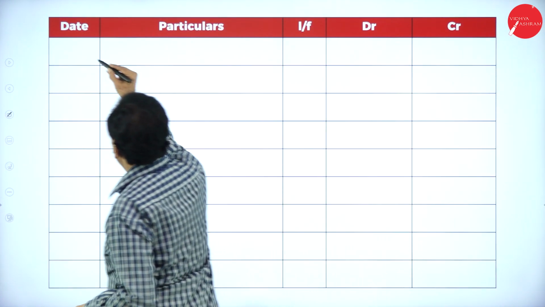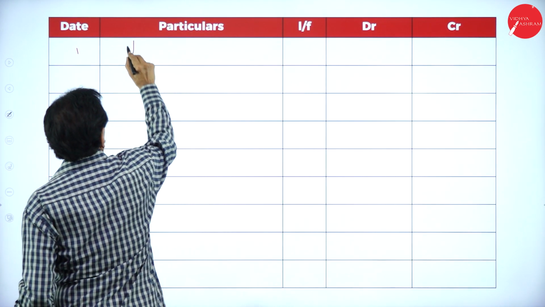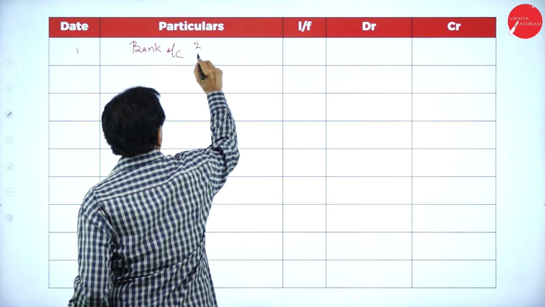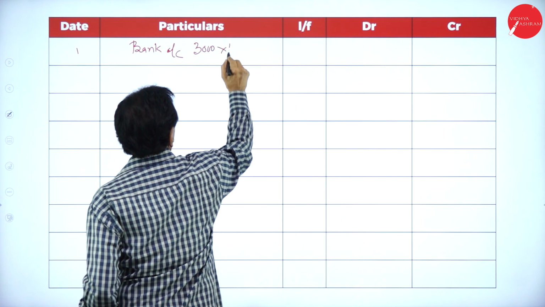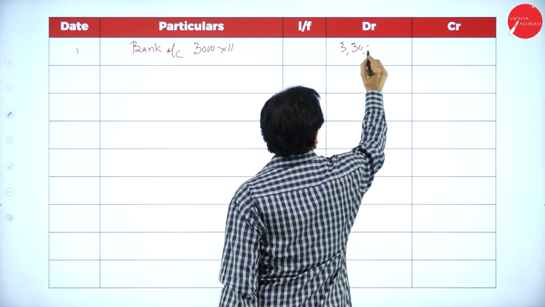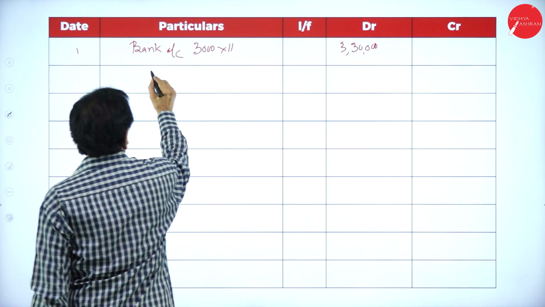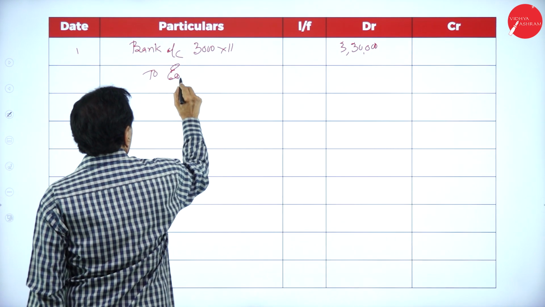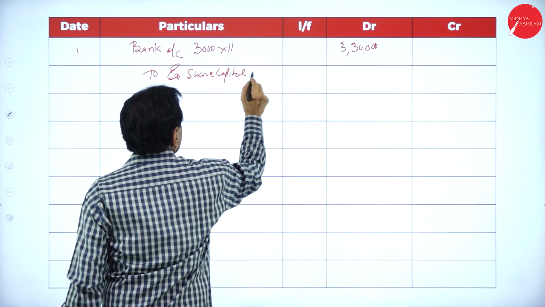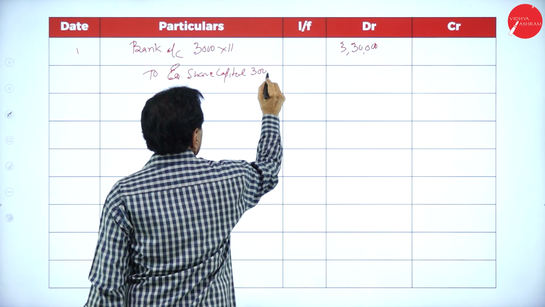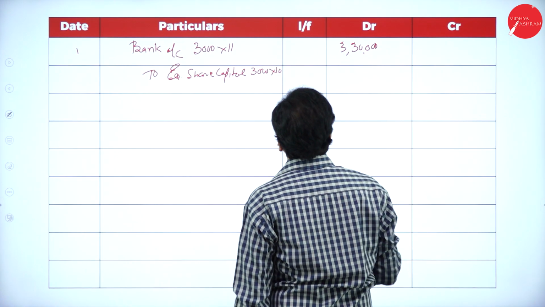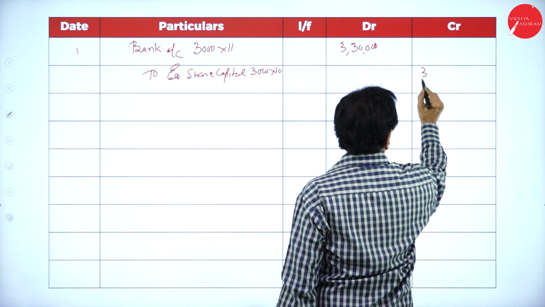Now, first entry. Bank account debit, 3,000 shares issued, 3,000 into 110, 3,30,000. To equity share capital, 3,000 into 10, 3 lakh. This is 3 lakh.